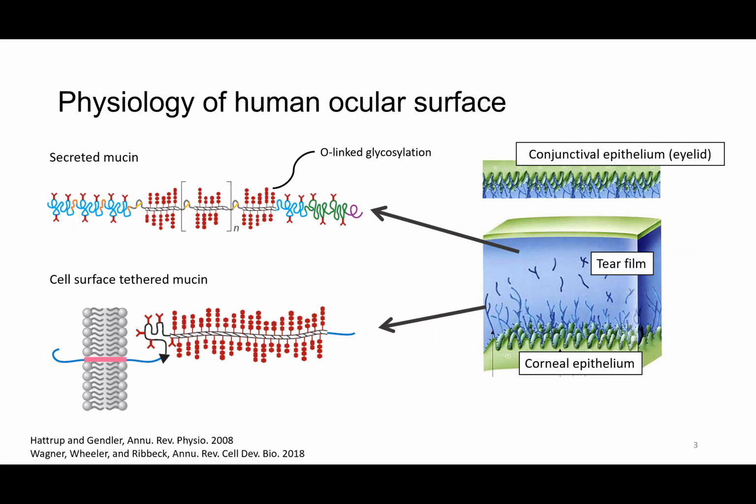On top of the corneal epithelium, we have a thin layer of tear film that stabilizes the ocular surface. This liquid film hydrates the corneal epithelial surface, protects it from external viral and bacterial infections, and also lubricates the interface between corneal and conjunctival surface during blink cycles. And conjunctival epithelium is the epithelium that's lining the surface of our inner eyelid.